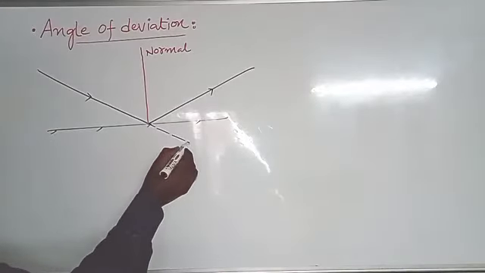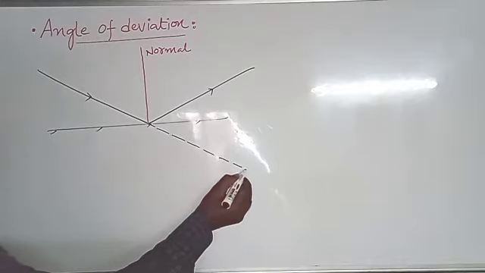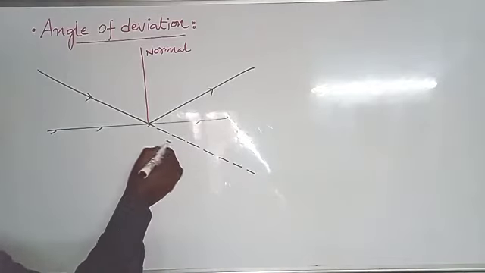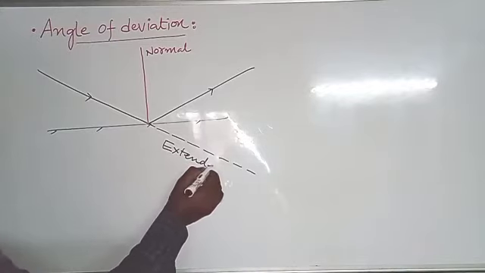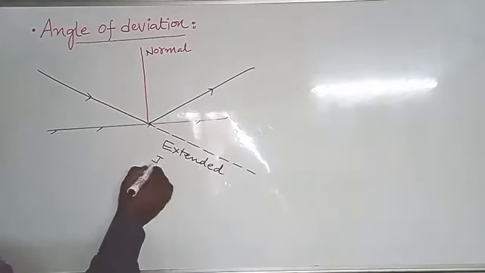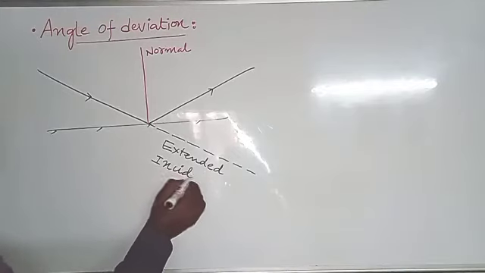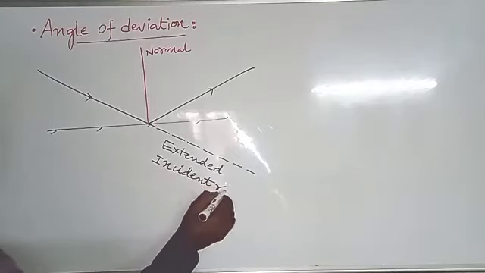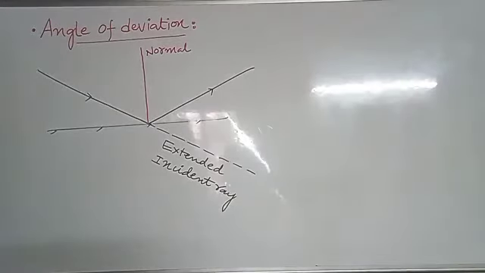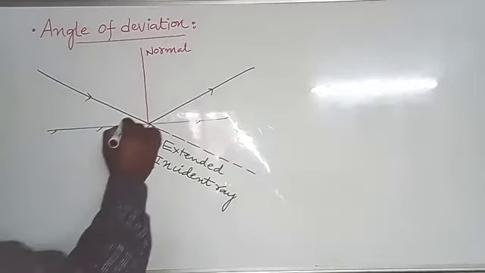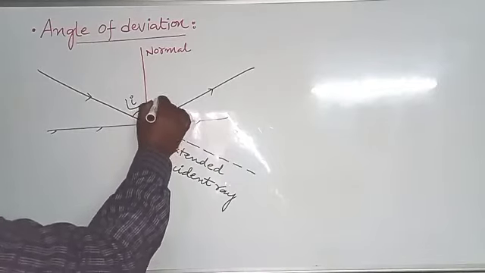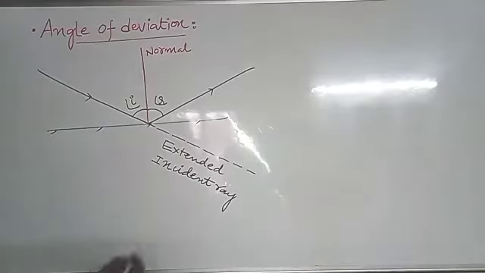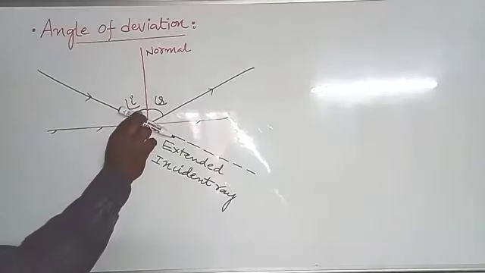If there is no smooth surface, then what will happen? This incident ray will travel as a straight line. So this is the extended incident ray. Assume no smooth surface. This is angle of incidence I. This is angle of reflection R. If there is no smooth surface, it travels as a straight line.